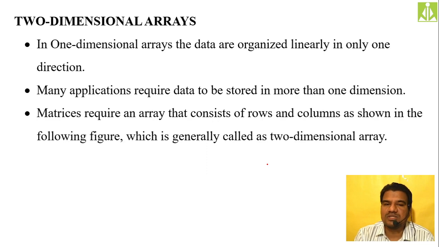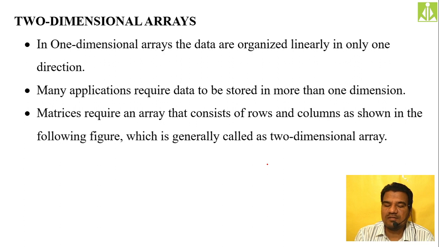So now comes the concept of two-dimensional arrays. Previously we took all the elements in only one row, but now the elements will be organized like a matrix, with rows as well as columns. In a one-dimensional array, the data is organized linearly in only one direction, like a row. Many applications require data to be stored in more than one dimension.